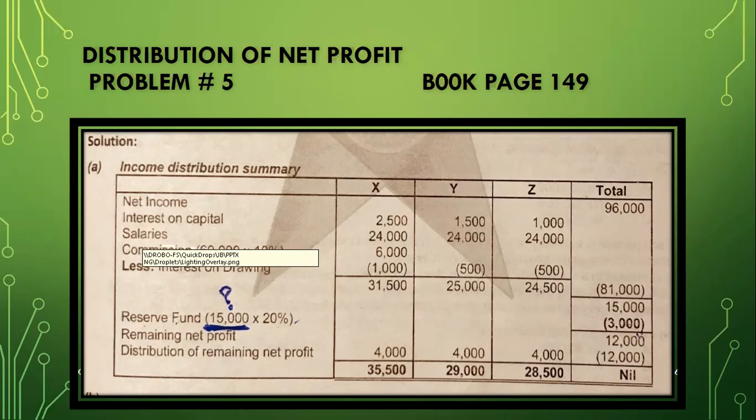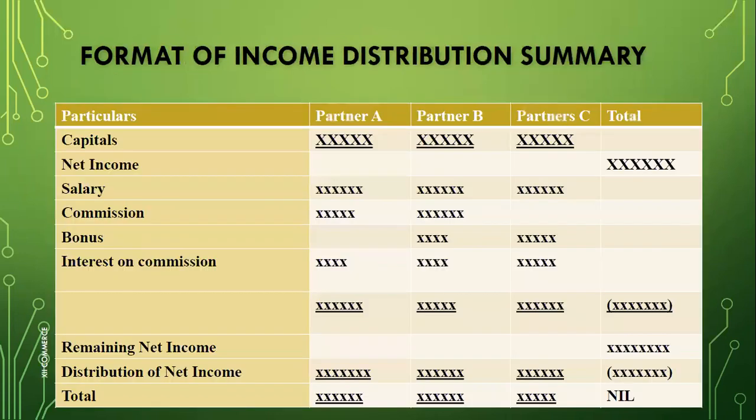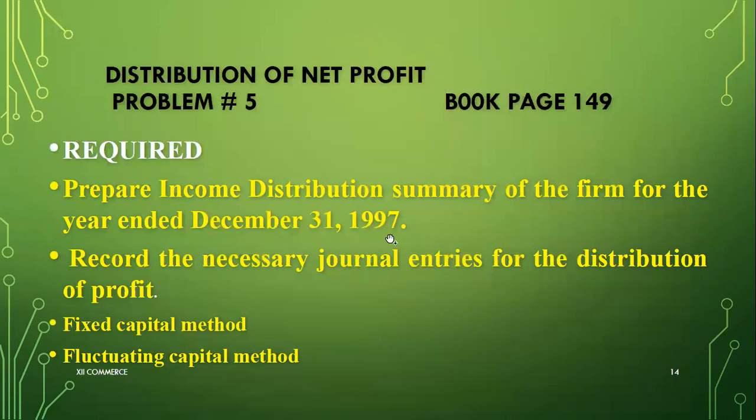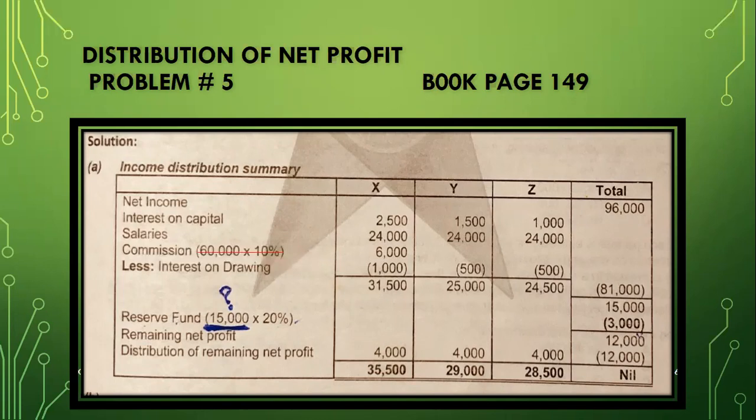What are the values of salaries? It is 2,000, I think so. So yes, it is 2,000 per month. Yes, so per month salaries. Now what I have to do, you have to show the working over here. 2,000 multiplied by 12, and then you get 24,000 for X, 24,000 for Y, and 24,000 for Z.